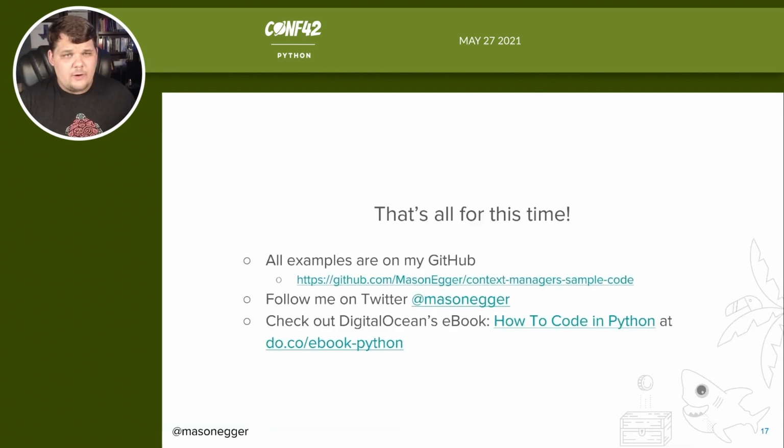So I hope you enjoyed this talk today. This was an overview of context managers. Really, this is actually about all there is to the base of the context manager. What you choose to do with them can be as complicated as you want, but with a context manager, the only things you really have to worry about are the enter, the exit, and handling of the exceptions. It's not a very complex Python feature, but is definitely a very powerful one that is really useful. And I hope that you get to play around with them, you get to have some fun with them, and I hope that you'll start to incorporate them into your Python code.